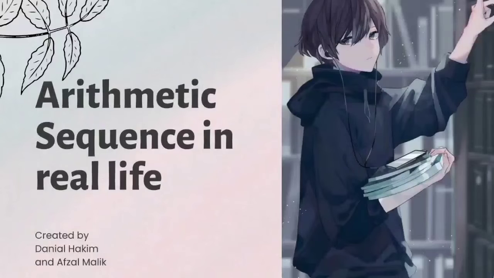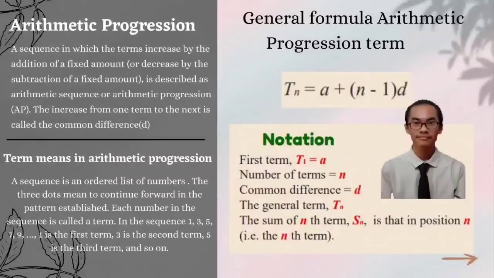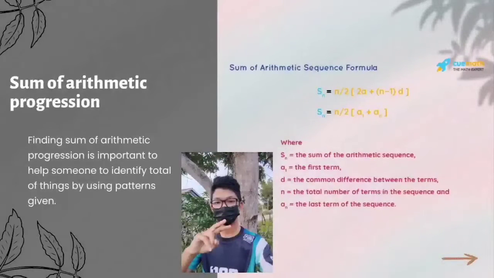Arithmetic progression in real life. It is a sequence which the term increase or decrease by addition or subtraction of a fixed amount. We could find terms in arithmetic progression. A sequence is an ordered list of number. The general formula of arithmetic progression term is Tn equal A plus in bracket n minus 1 multiplied with D. Tn mean general term, A mean first term, n mean the number of term, D mean the common difference. Sum of arithmetic progression. Finding sum of arithmetic progression is important to help someone to identify the total of things by using the patterns given.